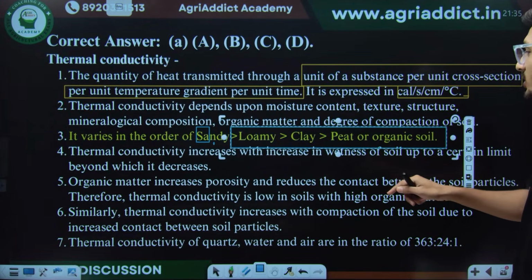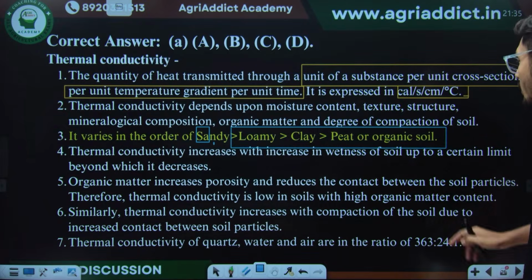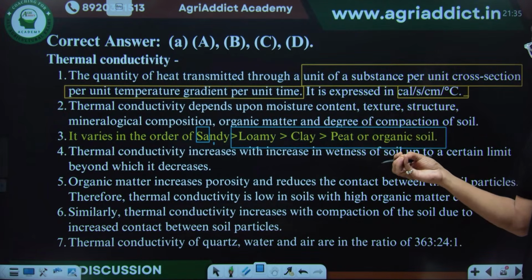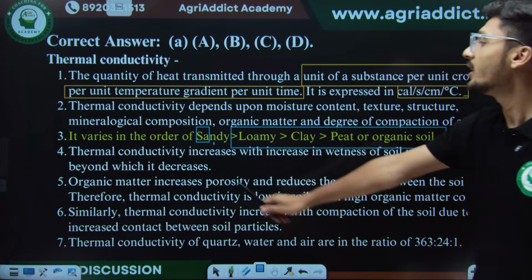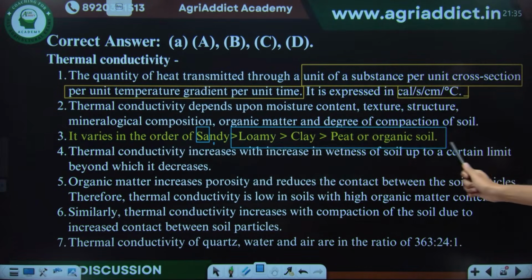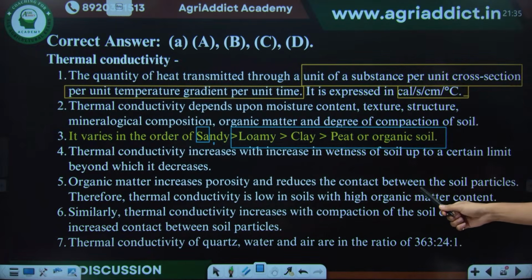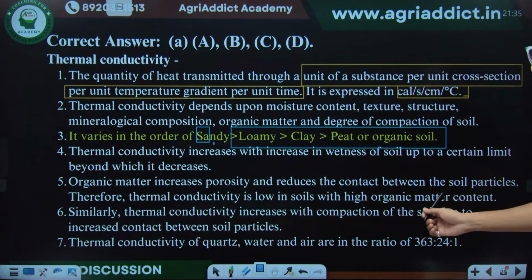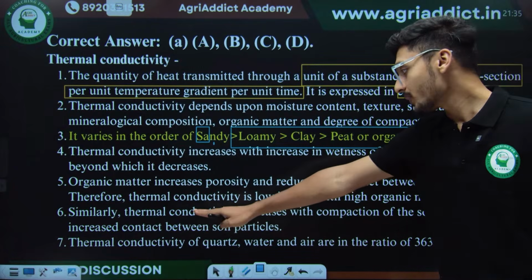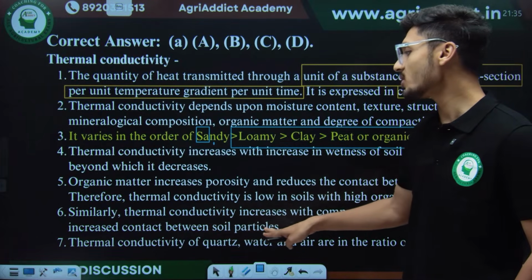अगर उल्टा पूछा होता कि डिक्रीजिंग ऑर्डर तो हम लिखते ऑर्गेनिक से सैंडी सॉइल की तरफ. देन थर्मल कंडक्टिविटी इंक्रीजेस विद द इंक्रीजिंग वेटनेस. Organic matter increases porosity and reduces contact between the soil particles. Therefore, thermal conductivity is low in soils with high organic matter. Similarly, thermal conductivity increases with compaction of soil due to increased contact between soil particles.